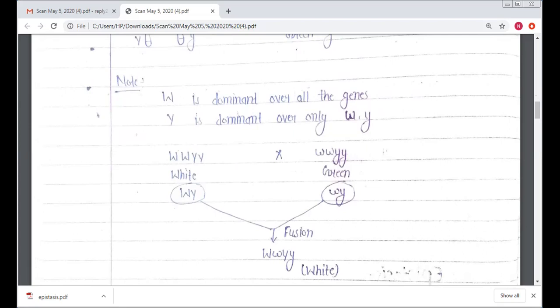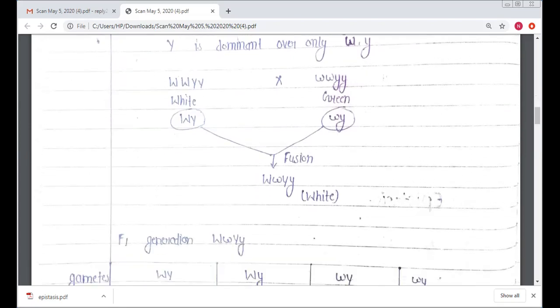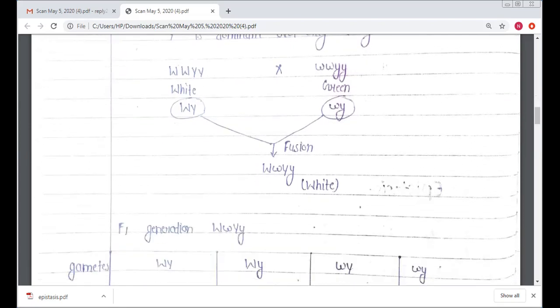Then the gametes are capital W capital Y, and the other gamete is small w small y. After the fusion, we find capital W, small w, capital Y, small y. It codes for white color fruit in the F1 generation.